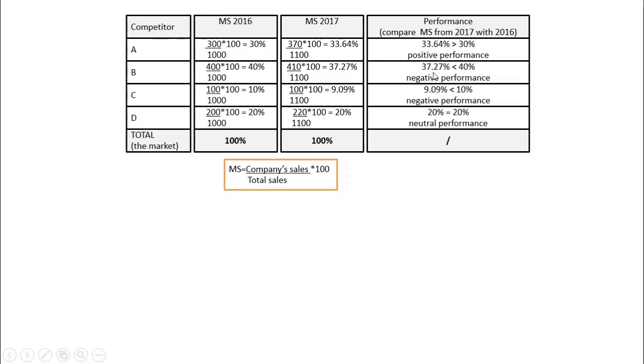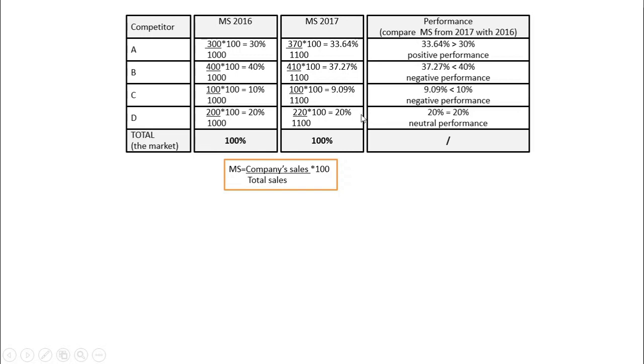In case of B, we can see that the market share in 2017 is 37.27%. It is lower than the one from the previous year, which means that the company lost a part of the market, lost some of the clients, most probably to company A. Similar to B is the situation for C.